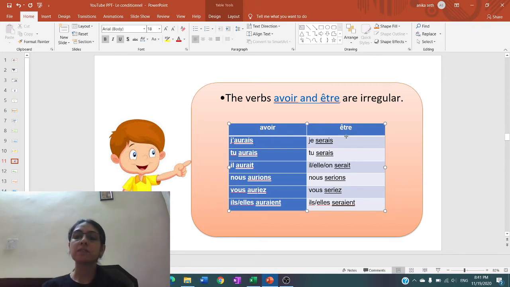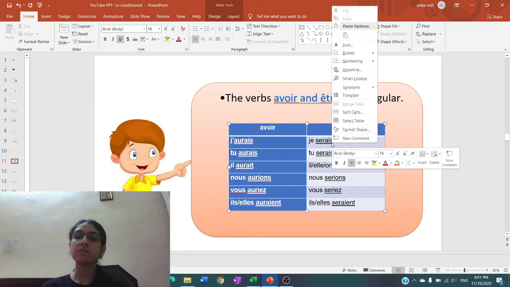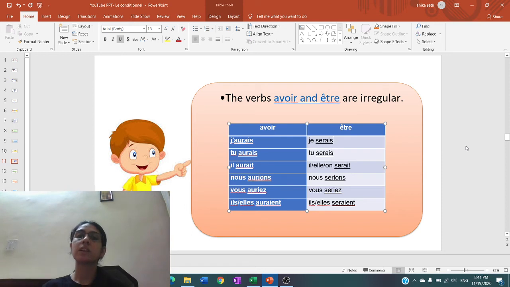Then see verb être. Verb être with je, SER as the stem of the verb, AIS as the ending. Tu, SER stem of the verb, AIS ending. Il, SER, AIT. Nous serions, IONS. Vous seriez, IEZ. Ils seraient, AIENT.